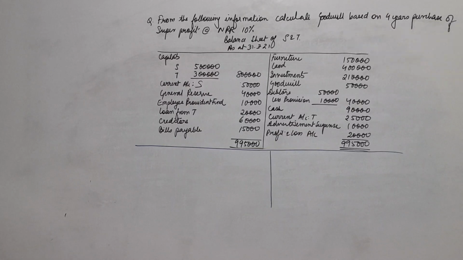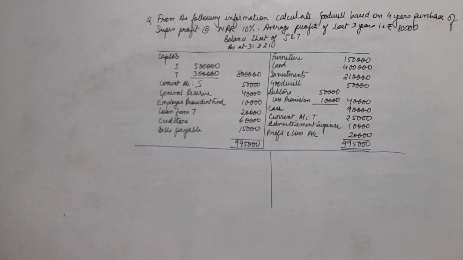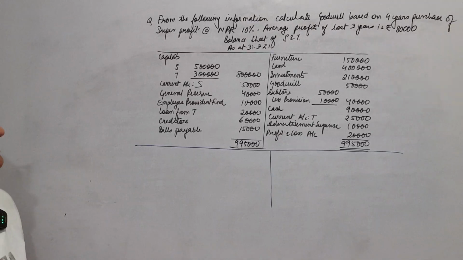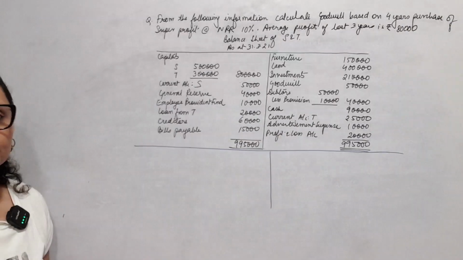Alright, super profit, I know I have to find out super profit. On the basis of 4 years purchase of super profit at NRR 10%, average profit of the last 3 years is given as 80,000.